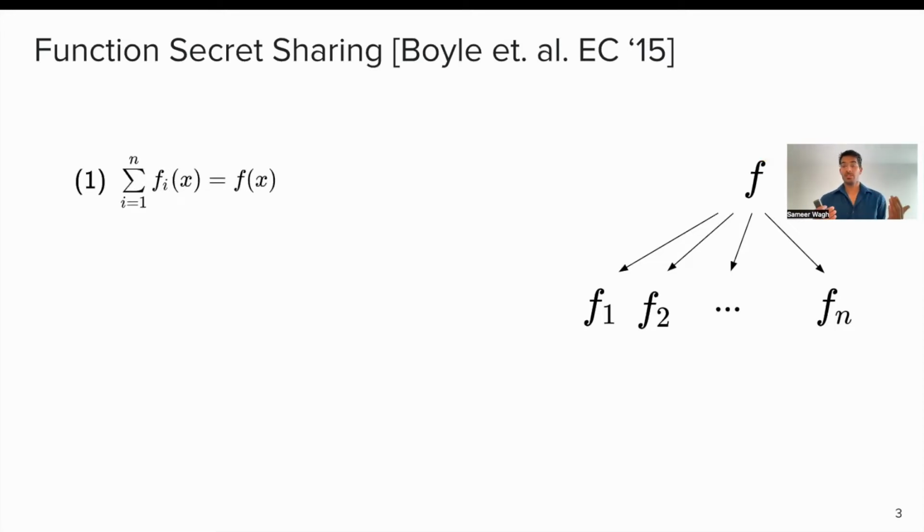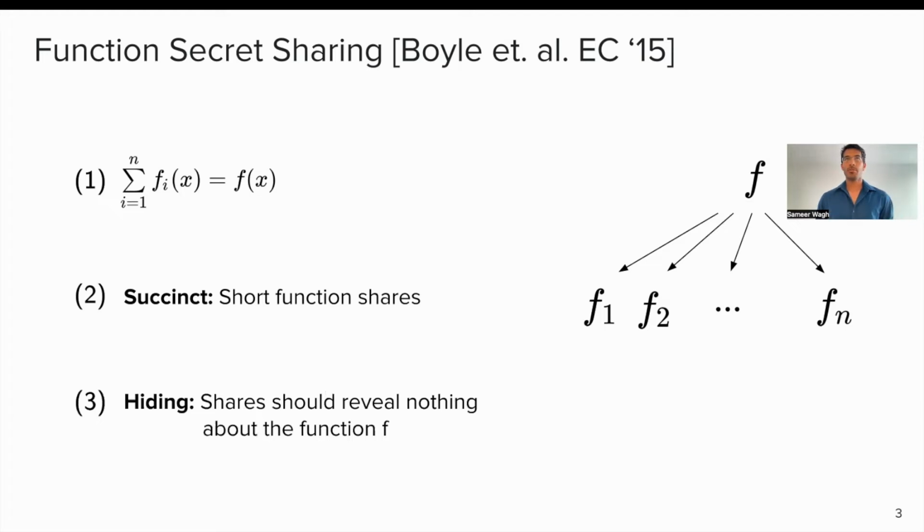The first one is that the sum of the shares evaluated at each individual point adds up to be the function value. The other two properties are succinctness, which is that each of these functions should be really small, otherwise you could have trivial function secret sharing schemes, such as sharing the truth table of the function f. And then the hiding property, which is that the share should reveal nothing about the function f.